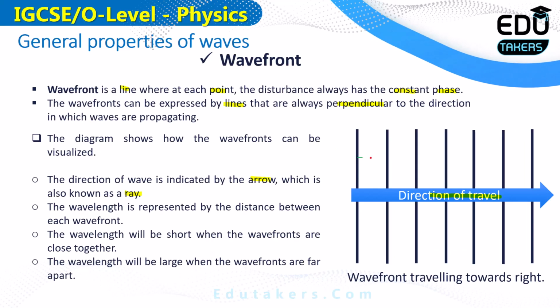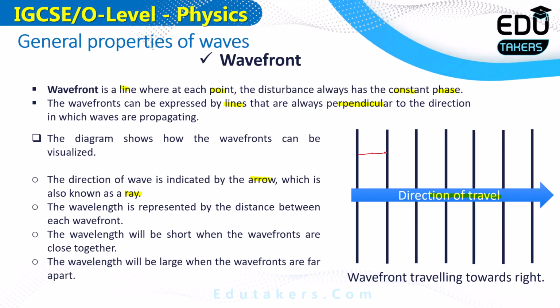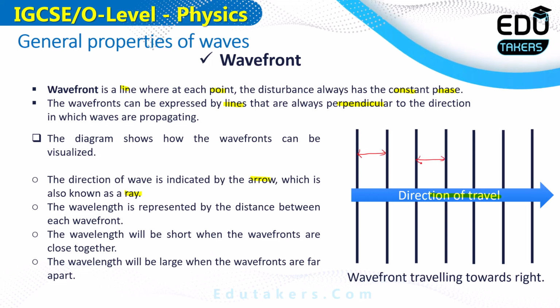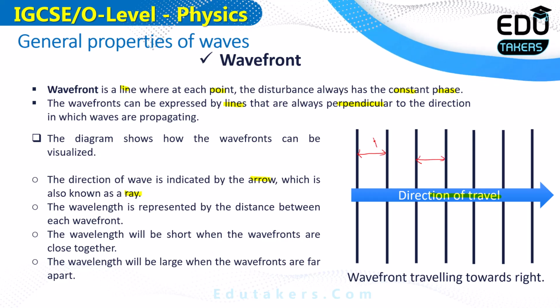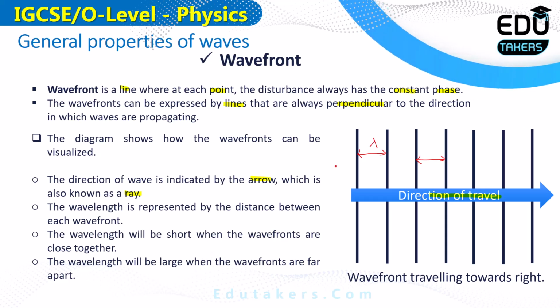The wavelength is the distance between the wavefronts, between any two of the wavefronts. The wavelength is represented by the symbol lambda. I can simply say that the wavelength is represented by the distance between two consecutive wavefronts. The wavelength will be shorter when the wavefronts are closer to each other.